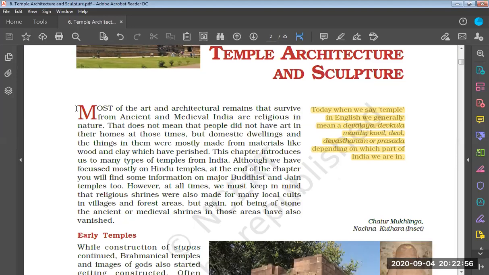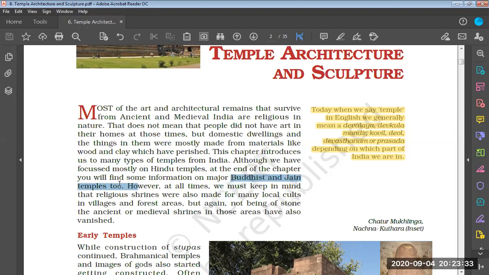Apart from this, most of the art and architectural remains that survive from ancient and medieval India are religious in nature. That does not mean that people did not have art in their homes at those times. But domestic dwellings and the things in them were mostly made from materials like wood and clay, which have perished. This chapter introduces us to many types of temples from India. Although we have focused mostly on Hindu temples, at the end of the chapter, you will find some information on major Buddhist and Jain temples also.